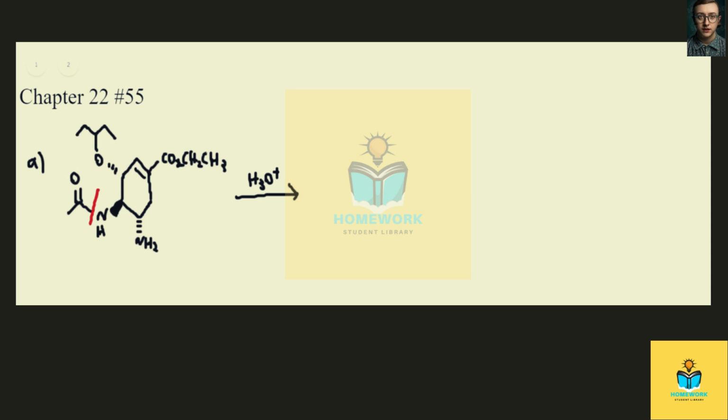Basically, we just need to identify all of the amide and ester bonds in each of these molecules, and then think about cutting through them. So in Tamiflu here, we have an amide right here, and we have an ester right here. And so that is it. Now we just need to draw the products that we're going to make when we cut through those bonds. And so we can work left to right.